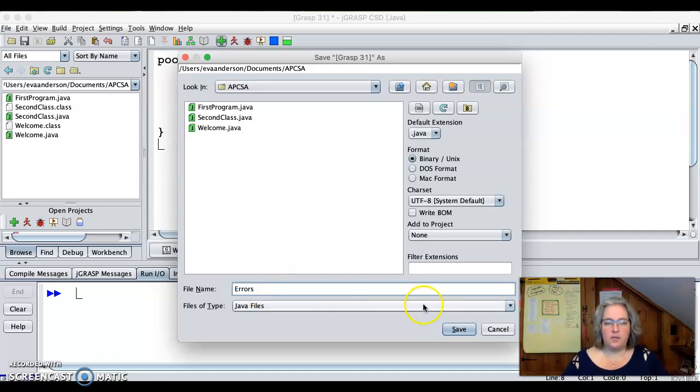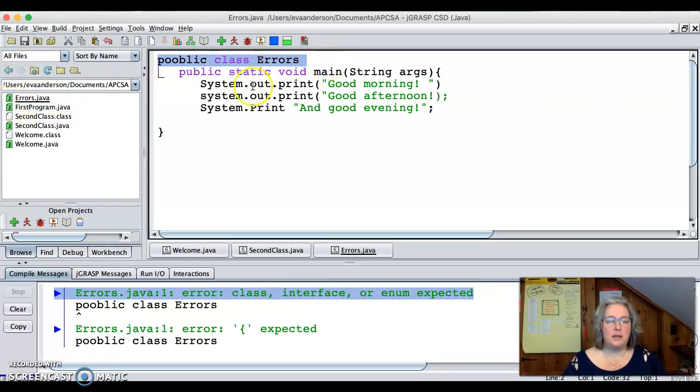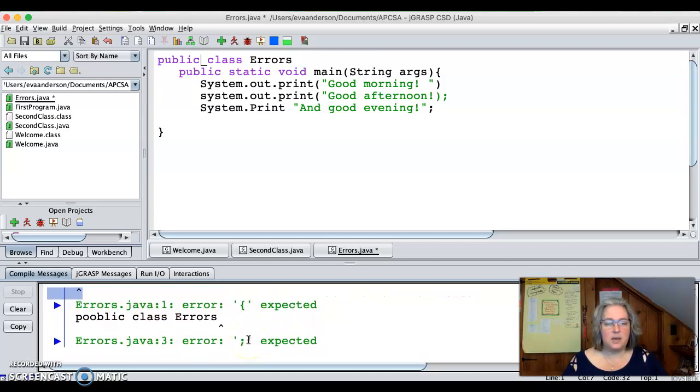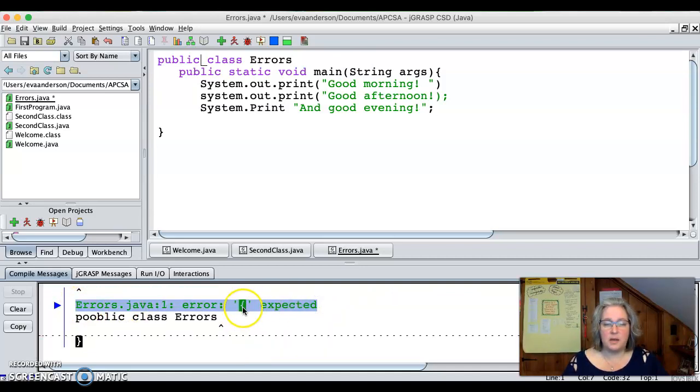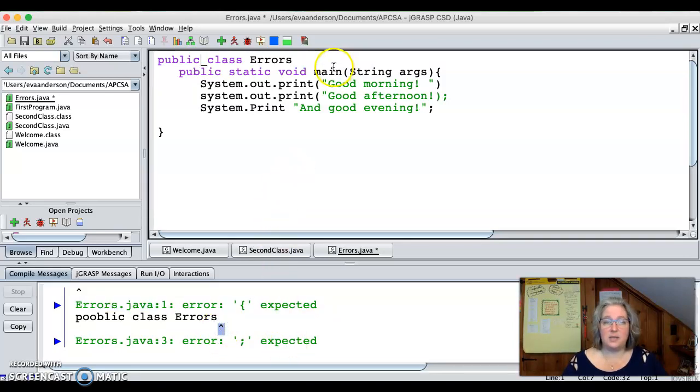Errors, I don't have to put .java. So I made sure the file name matched exactly. And maybe I remember that this is public on my own, right? And maybe I even look at the second error, so we can see here this little caret symbol is pointing to public. Here it's saying this is the error. It expects a left curly brace, and it's even giving me a hint for where to put it, which is kind of nice, and it's actually correct. That's exactly where I need a curly brace.